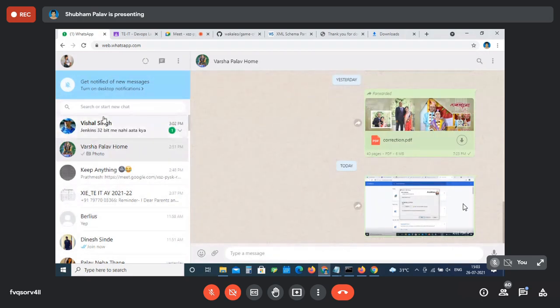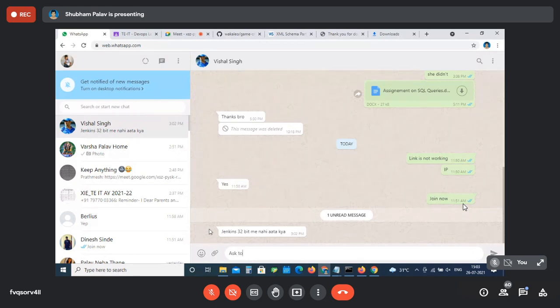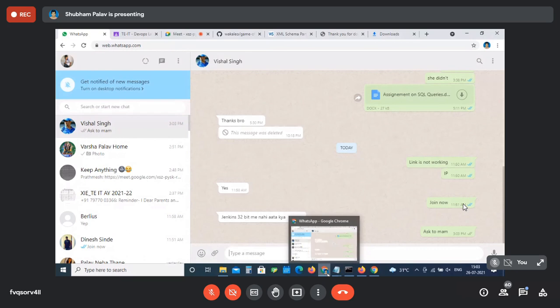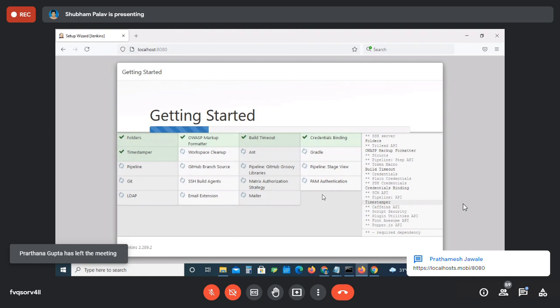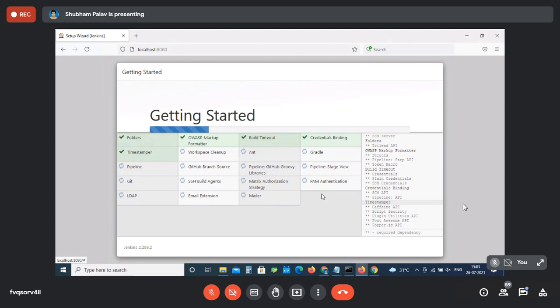Okay, then try the link I'm pasting on chat. Still the same, it's showing the site cannot be reached.